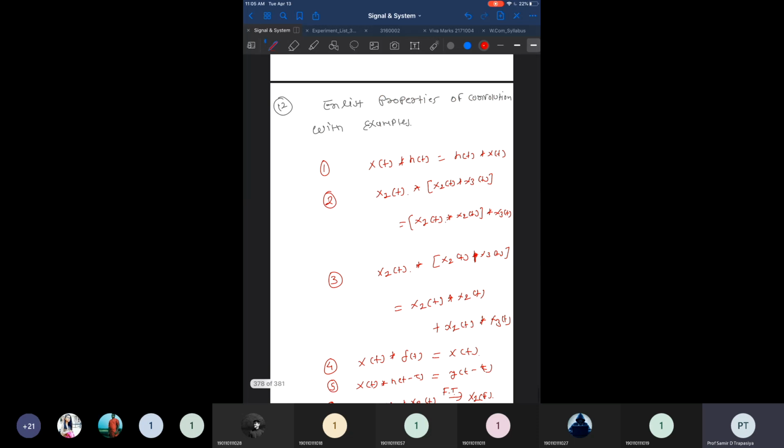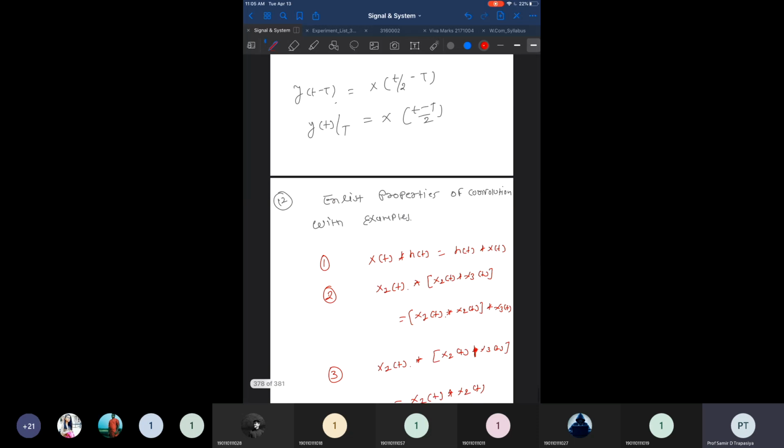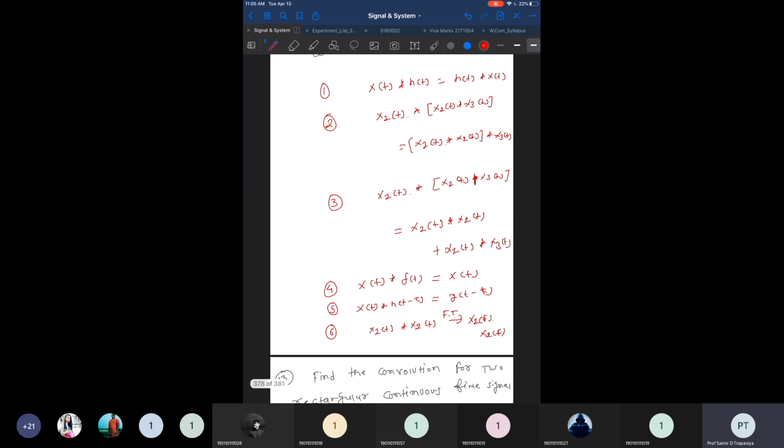So these are some examples of properties. You do not only need to list the properties, but you have to explain each property by taking an appropriate example. So that will be allocated, I think, 4 to 5 marks, right?